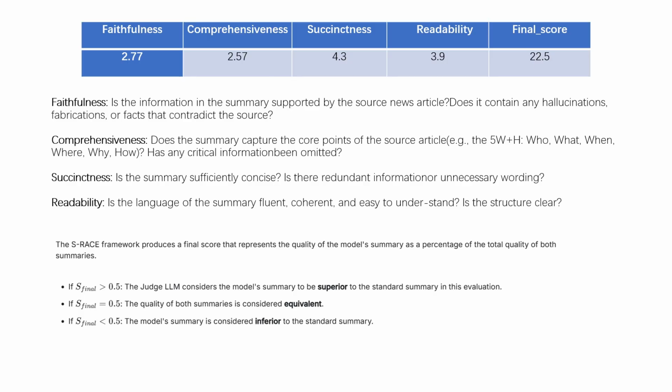Based on our evaluation metrics, if the final score is greater than 0.5, the model summary is considered superior to the standard summary. If the final score is 0.5, then the quality of both summaries is considered equivalent. If the score is below 0.5, the model summary is considered inferior to the standard summary. According to our result, our final score is 22.5, or in other words, 0.225. Our model did kind of okay.